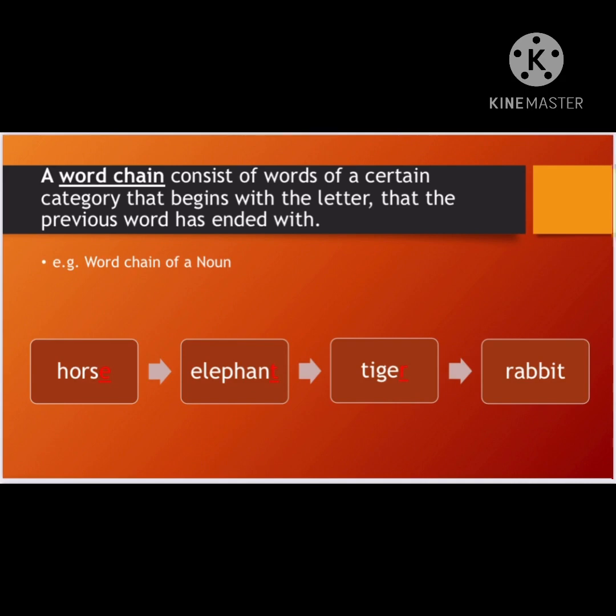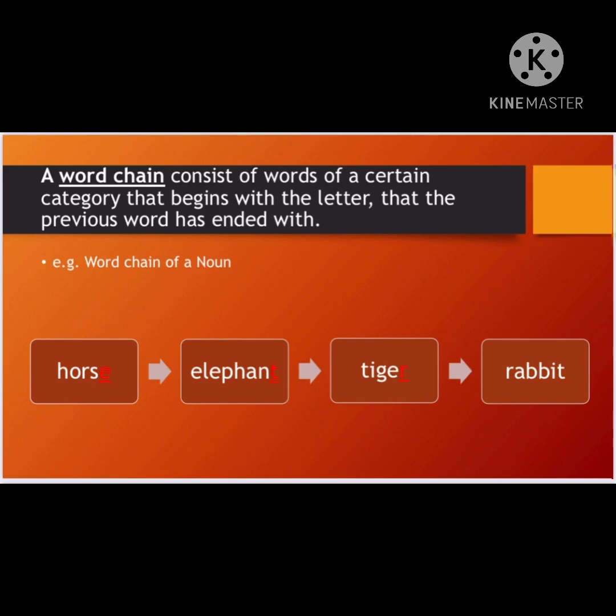Okay, now I was talking about a certain category. If you see on my screen, I have given an example, word chain of noun. So when I specify that I want a word chain of noun, 2 rules get implemented. The first, which I have already explained, is that we are going to use the last letter of the given word to make a new word. Also, we have to keep in mind that we follow the same category.